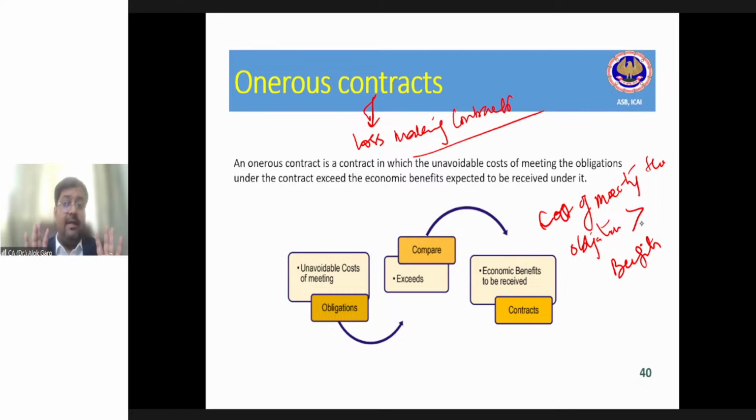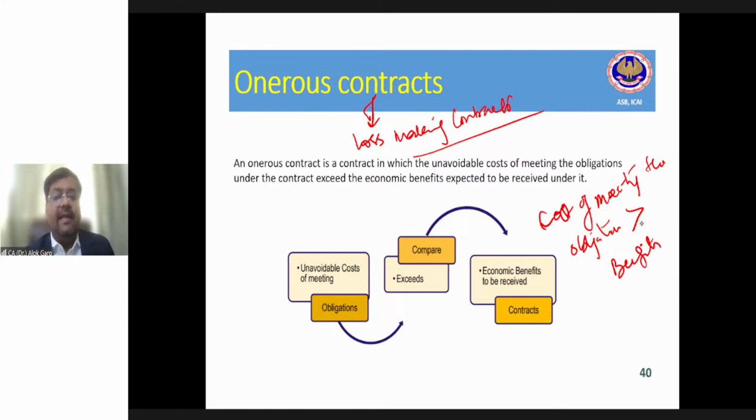Is it clear? But let's go back to the first proposition. The moment the price has gone up and now I have to incur 11 crore and I'll get 10 crore, what kind of contract is this? This becomes your onerous contract.